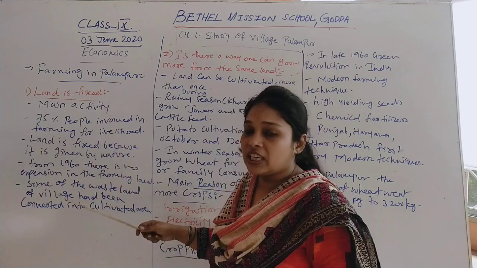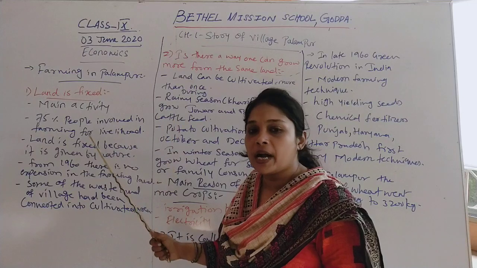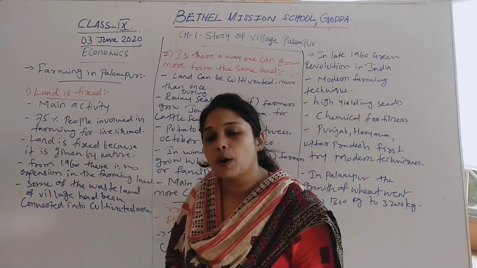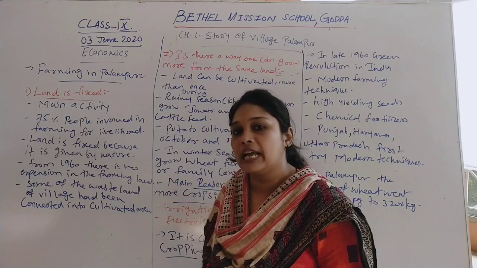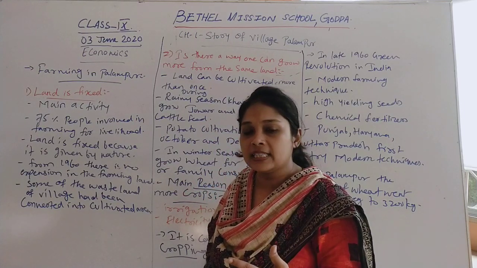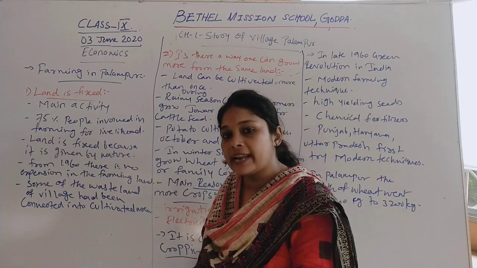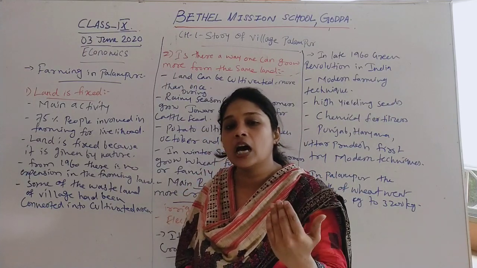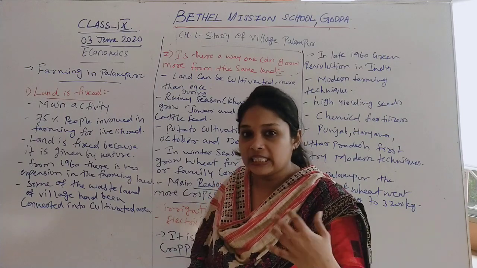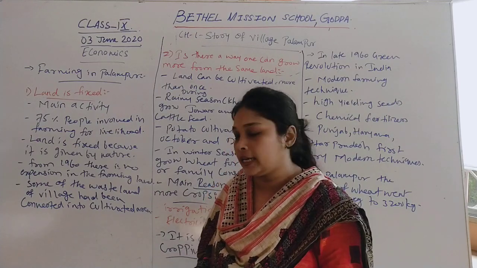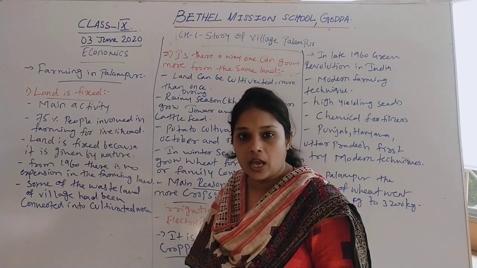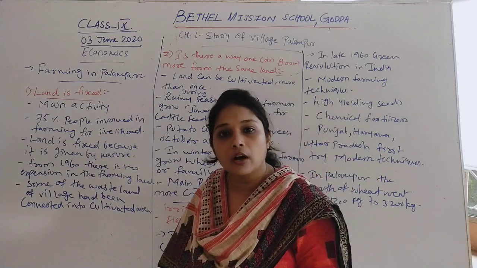We have seen that the main activity in Palampur is farming, and 75% of its population is involved in farming for their livelihood. That is why till 1960 there was no growth, but in late 1960, when modern techniques of farming came, Palampur used them and converted its wasteland into cultivated area, so that they can grow more food grains.